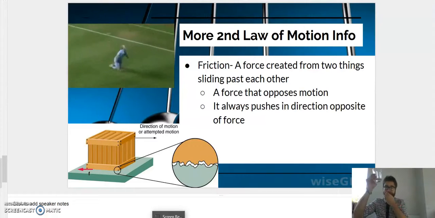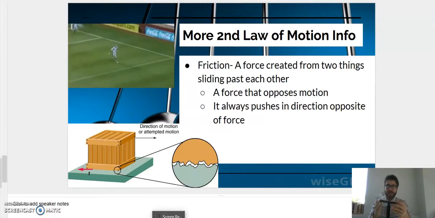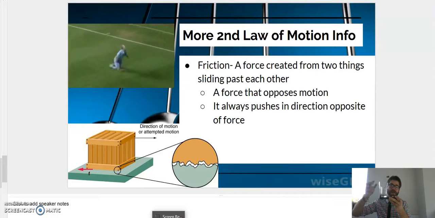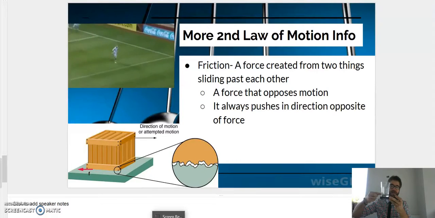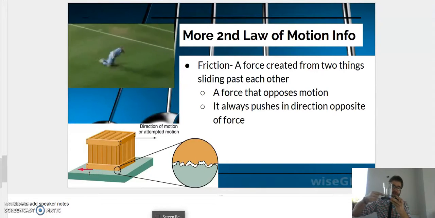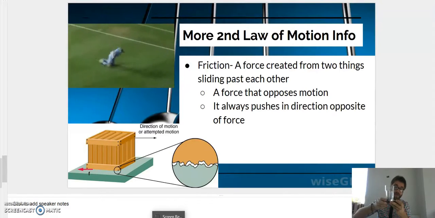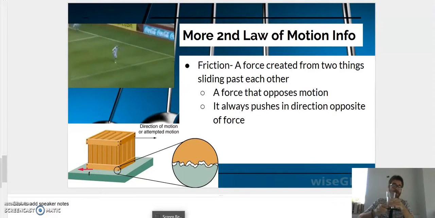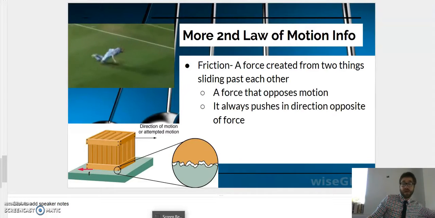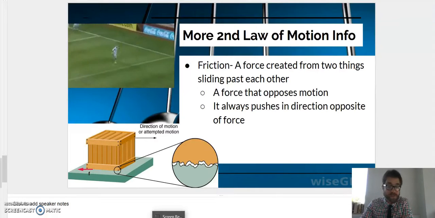If I have this glass here, and this is my table, if I'm pushing this along the table, my motion is going in this direction. Friction is always against motion, so friction is going to be pointing in that direction. It always pushes opposite to motion.